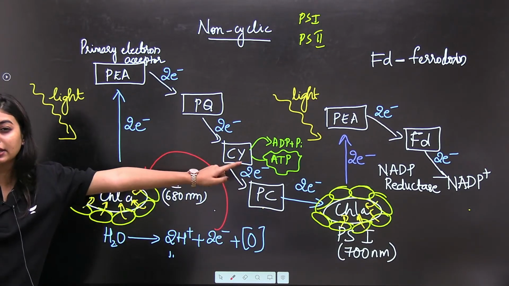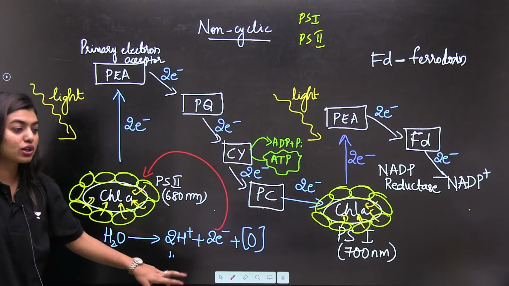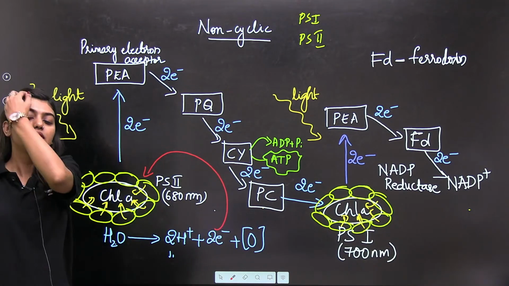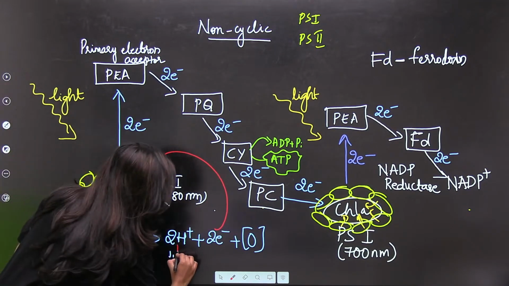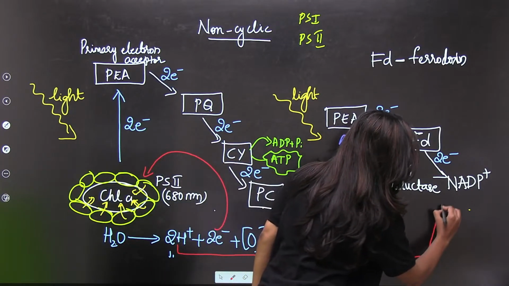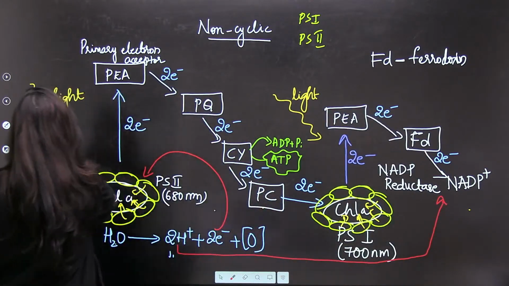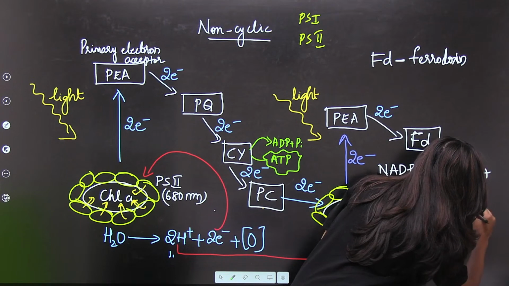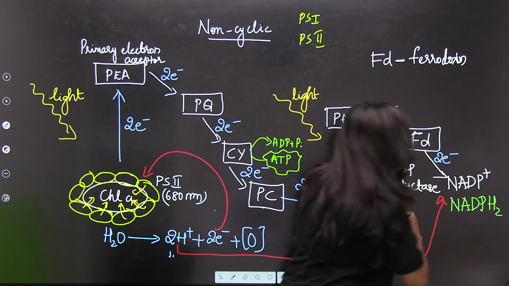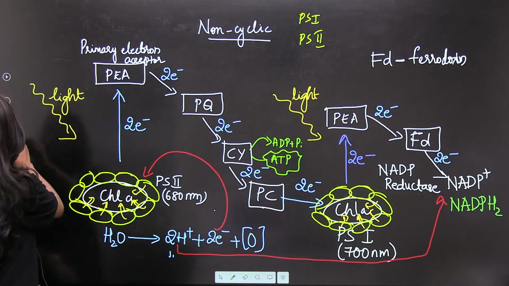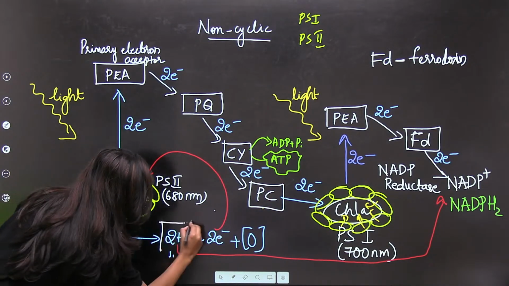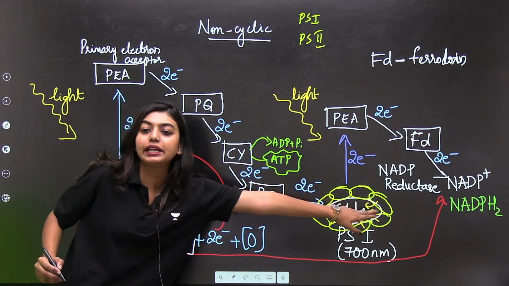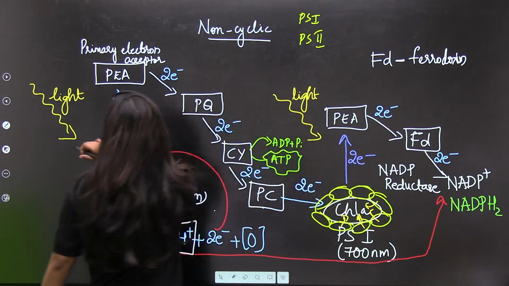Now students, we have a proton. One person is waiting there to convert it to NADPH. So can I use this proton to convert NADP to NADPH? Yes. I am going to take the proton and convert my NADP to NADPH2. I am going to draw a box around it so you understand. Now, what did I get?